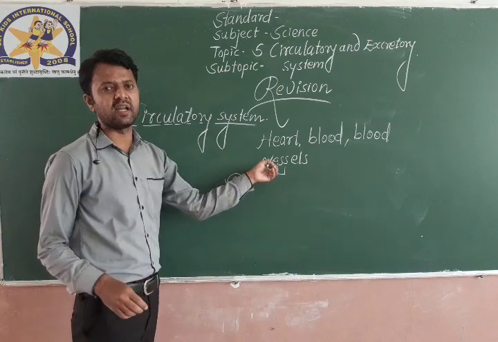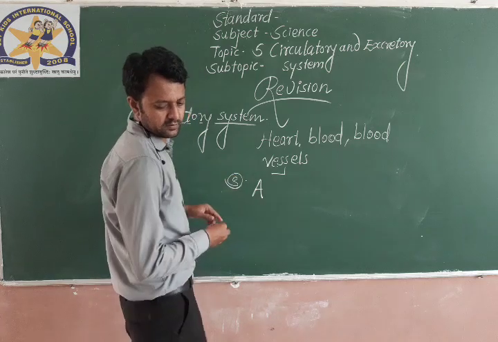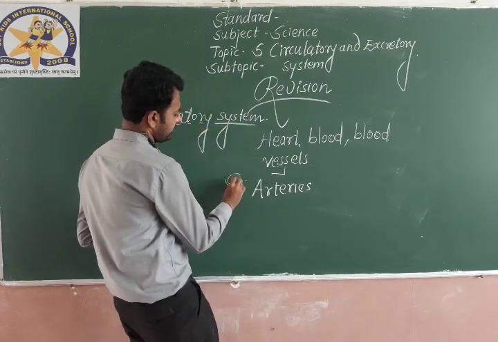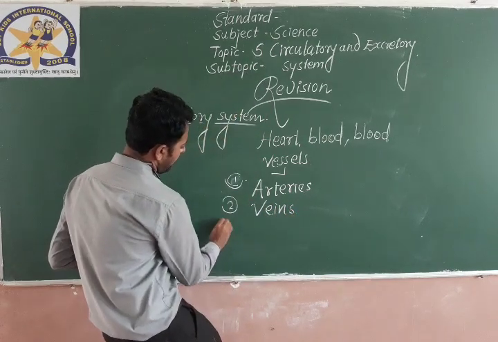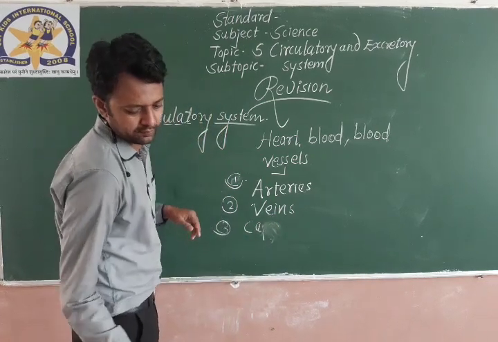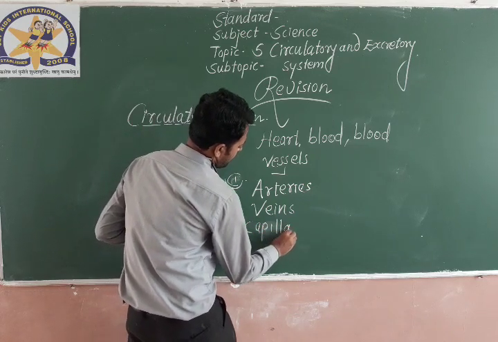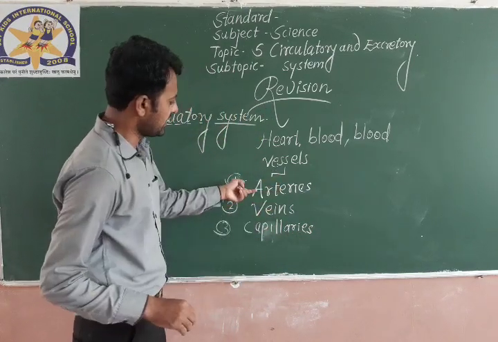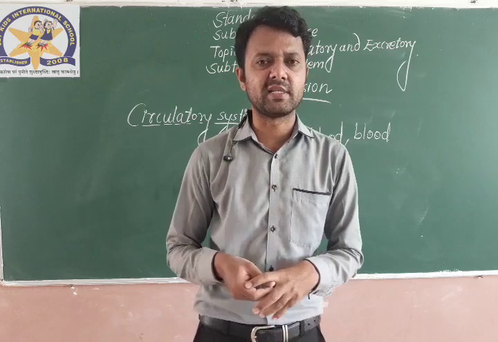Okay, what are these types of blood vessels?